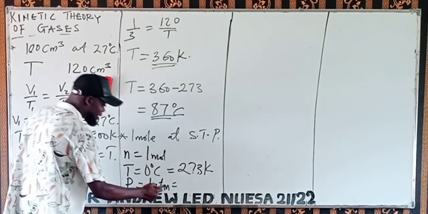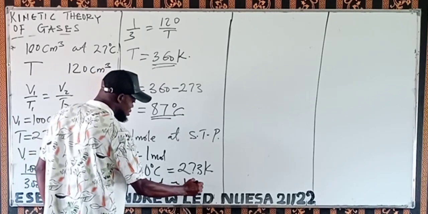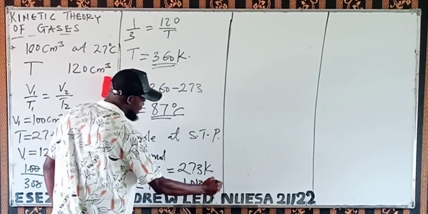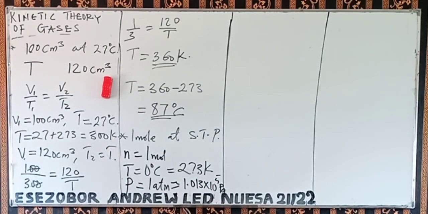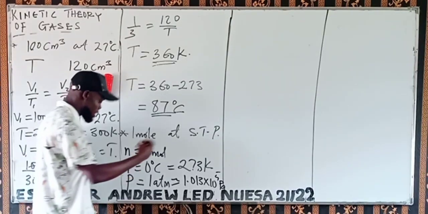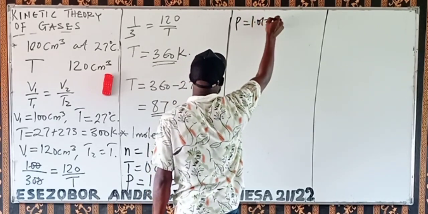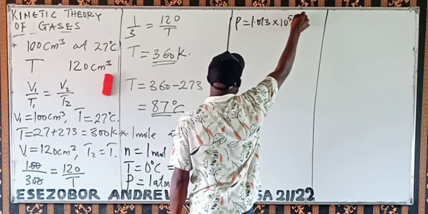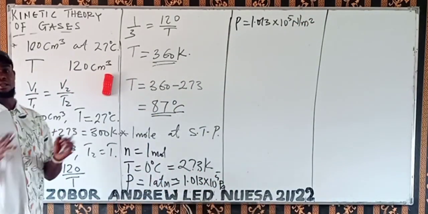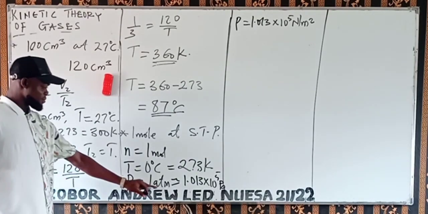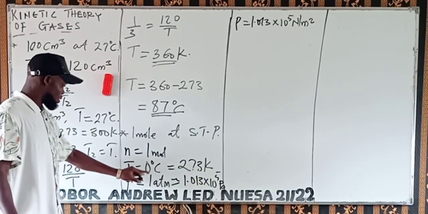So this 1 atm is approximately 1.013 times 10 to the power 5 Pascal, or P equals 1.013 times 10 to the power 5 Newton per meter square. I can take them to be the same. 1 atmosphere is the same as this. Take note of that.